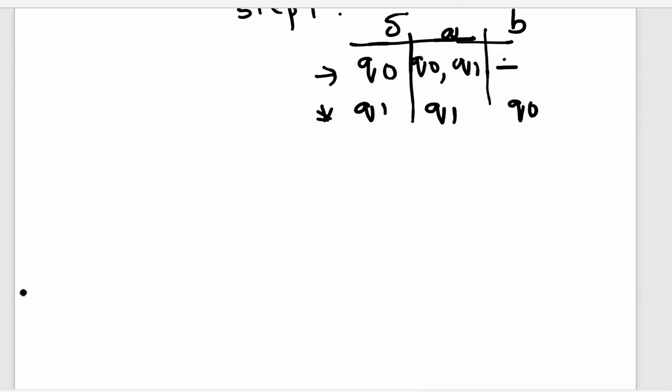Now what we are going to do, in step 2, is that the only difference comes in transition, right?